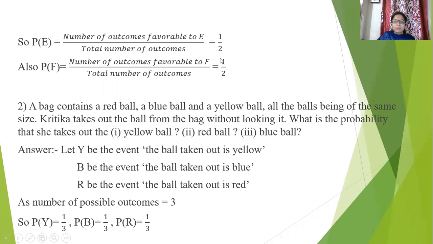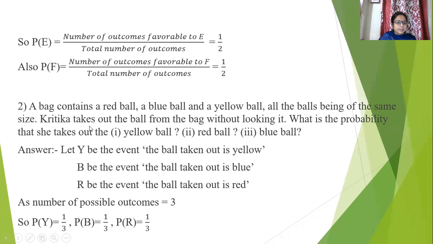Because the total number of outcomes is 2, we get either head or tail. Similarly, what is the probability of getting tail? The number of outcomes favorable to event F, in which we get tail, is only 1. Therefore, it is the same, 1/2. Here, we have the same probability of getting head as well as getting tail.